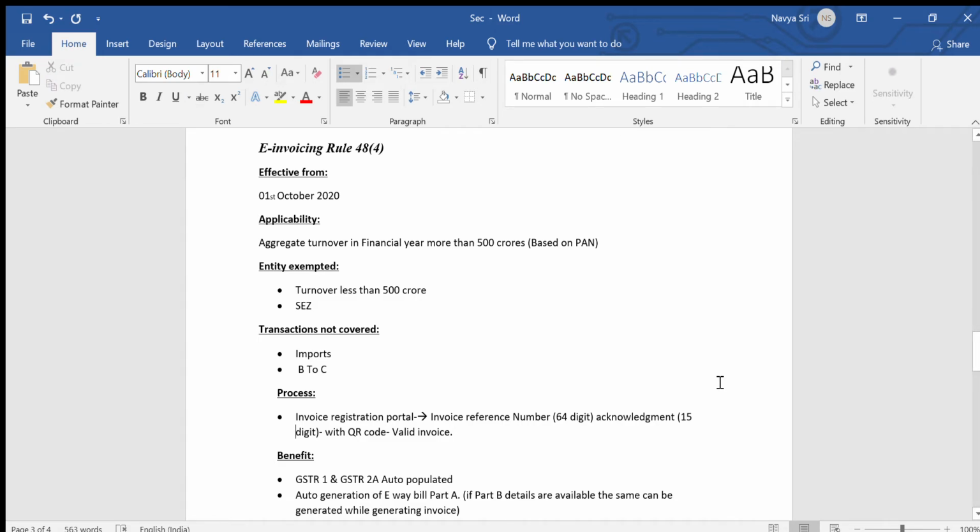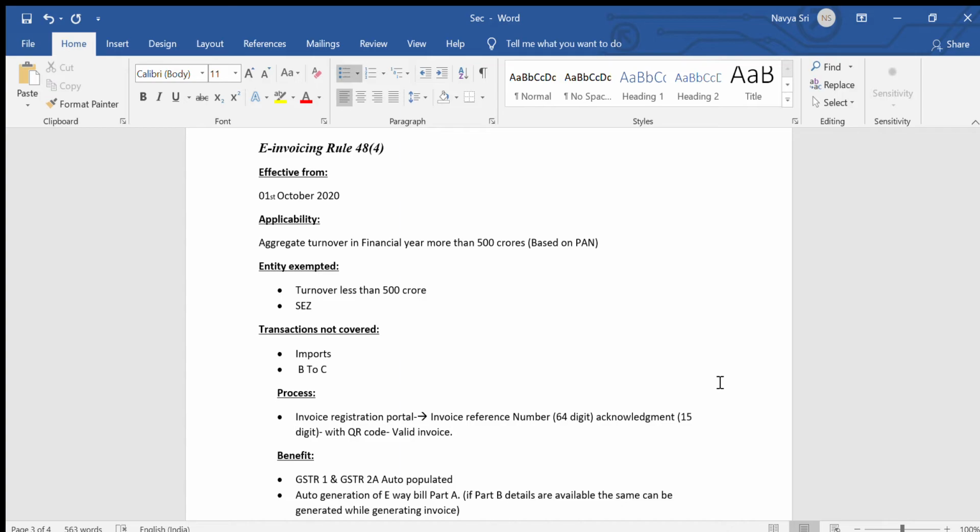Hello friends, today we are going to talk about Rule 48(4) e-invoicing. From when is it applicable? It is applicable from 1st October 2020. What are the entities covered under this? Entities having turnover of more than 500 crores. It's actually PAN based.